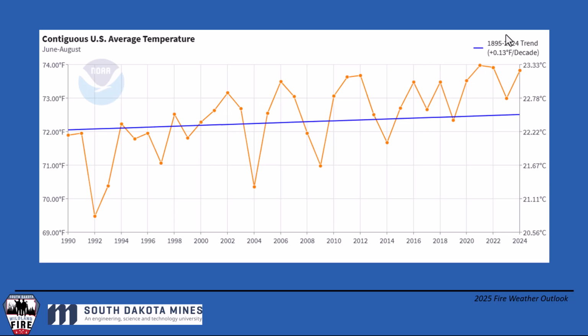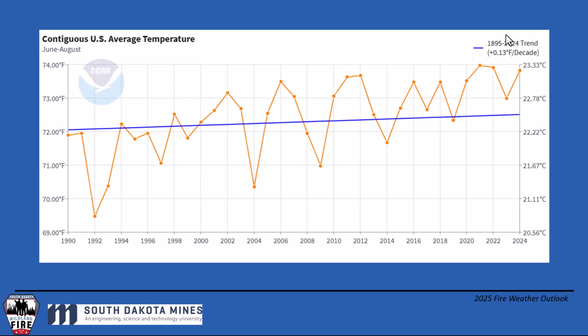And I do want to point out that we've seen average temperatures across the United States warming over the past, so this would be 35 years. And so I think it's a solid bet to say that the next 5 years are going to be warmer than the previous 30 years just from these decadal trends that we're seeing.